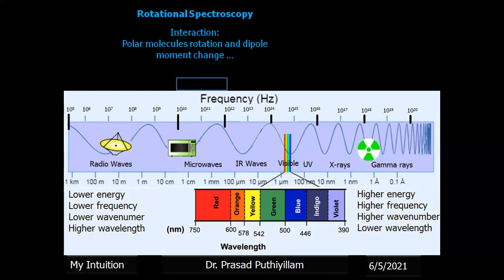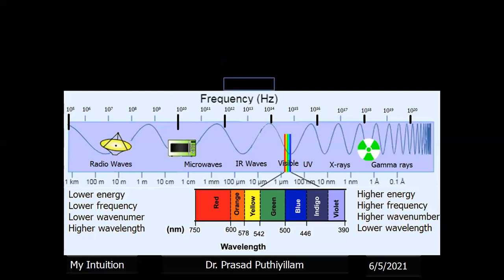If such molecules rotate when you pass microwaves, because of the polarity, it creates a dipole moment. Changing the charge separation creates a dipole moment. That dipole moment is used for the analysis. Different polar molecules have different dipole moments that can be analyzed, so by analyzing that, we can guess which molecule is given, or we can analyze the molecule.